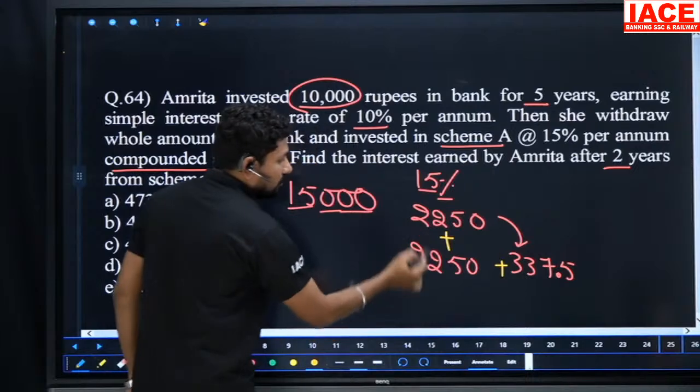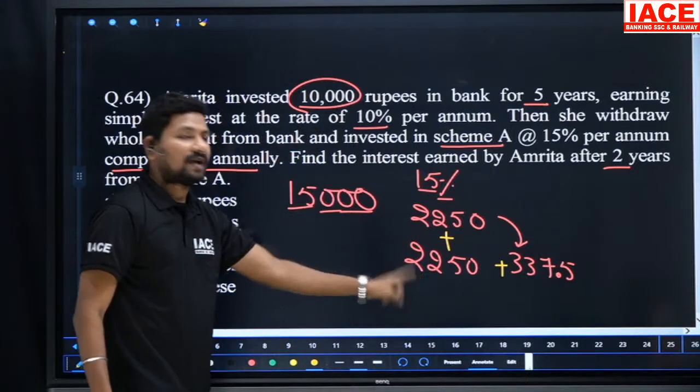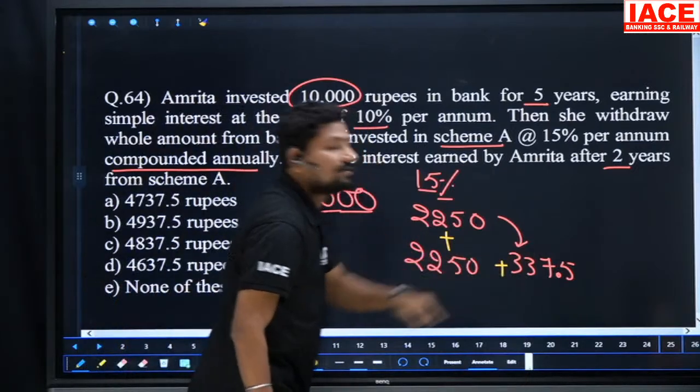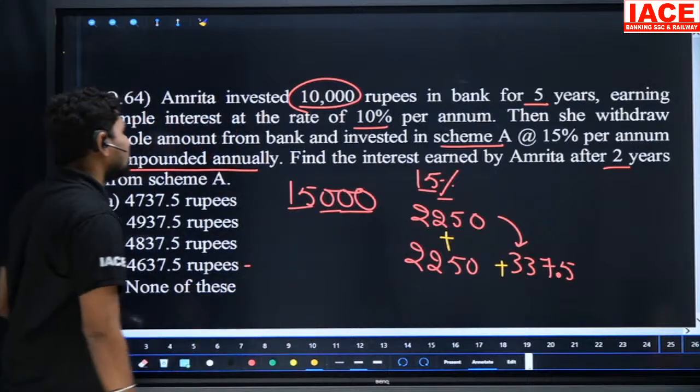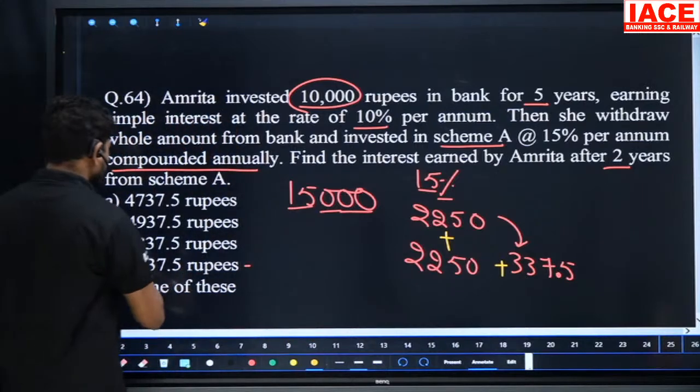Then 2250 plus 2250 is 4500. 4500 plus 337.5 added, we'll get the answer 4837.5. Our option is C.